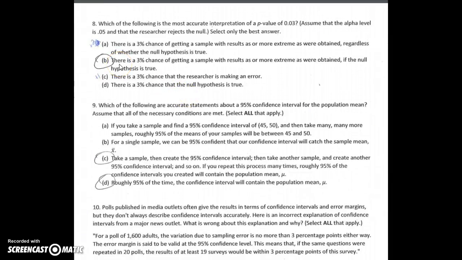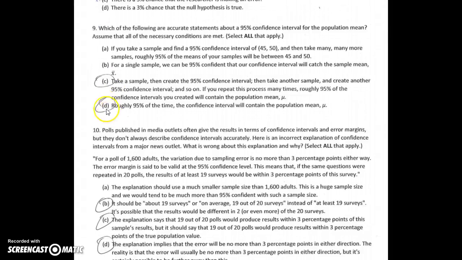Number 8 is just the definition of p-value: the results we got or more extreme if the null hypothesis is true. Number 9, confidence. So this first one's not correct because this first confidence interval is just one of the many different types of confidence intervals we could get. It could be an extremely low one, it could be an extremely high one. We have no guarantee that the mean of our sample will be in there. In fact, even the population mean, we don't know that the estimated population mean will be in there.